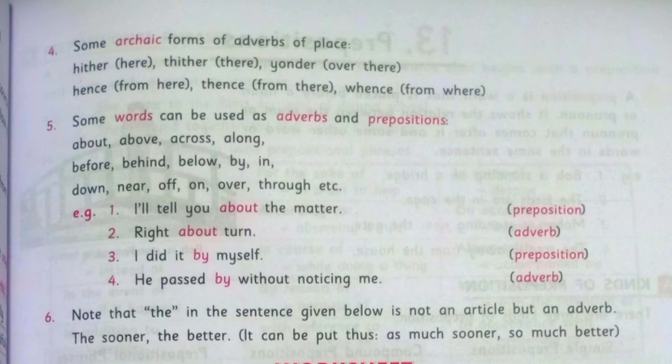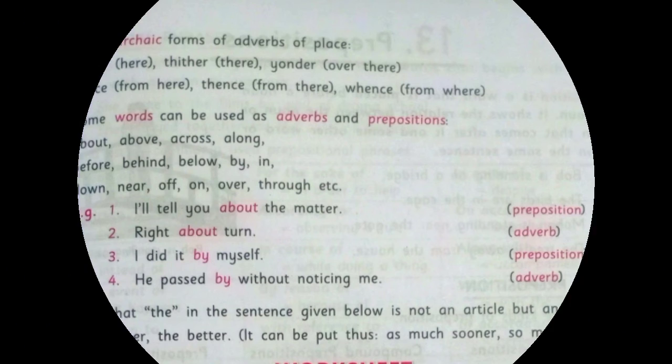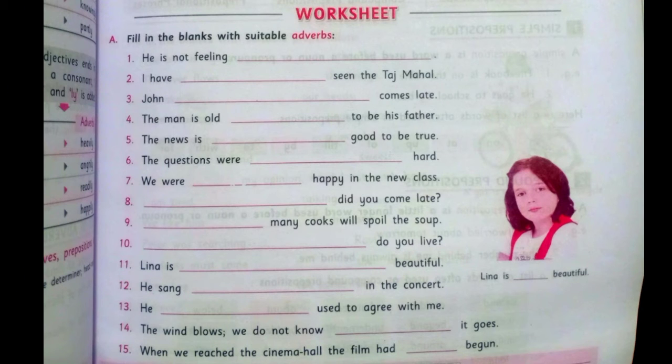Now see the fifth and sixth points. Some words can be used as adverb, preposition, articles. Yes, this also I have explained in the previous video. You can watch there. So in this way we have completed all the points and all the pages. I think you have understood about adverbs, how they work, what the kinds of adverbs are, and how we can form adverbs.